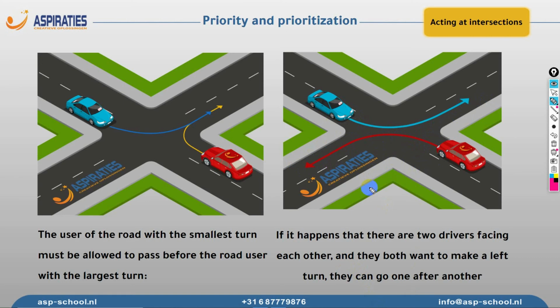In this case, both drivers should allow some room to the other driver to cross this intersection, meaning this driver will cross the intersection and he will allow some room for our vehicle to cross as well, so we don't hit each other, or simply they can wait for each other, doesn't matter.